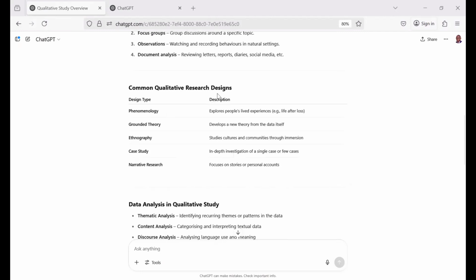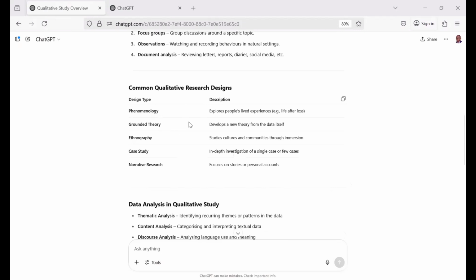Common qualitative research designs. If you look at this, the design type and the description, one of them is phenomenology, which I taught recently in a course in URM 902 for our PhD students in Obasanjo University. These are some of the things I mentioned. Look at that. It has given us the common qualitative research design types.